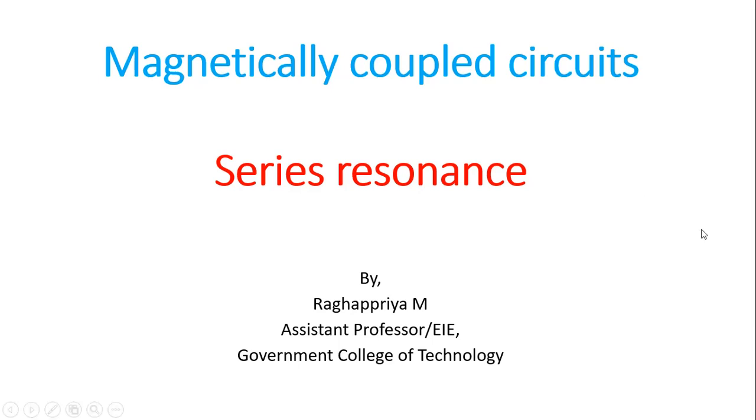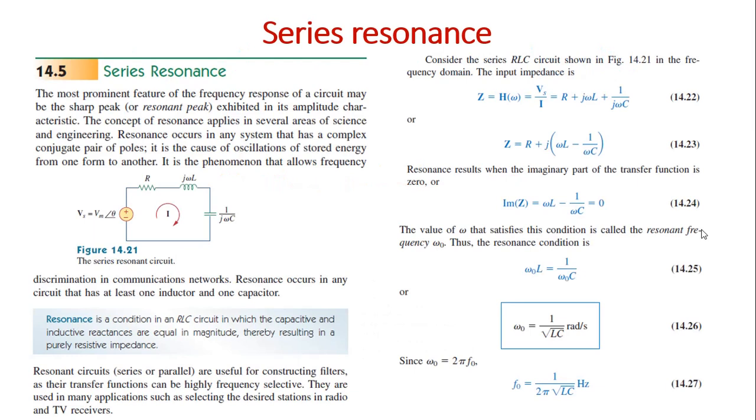So in this video we are going to discuss the concept of series resonance. In the previous lectures we have discussed the frequency response of a circuit. The frequency response of the circuit is obtained by varying the frequency of the source, maintaining its amplitude constant, and the response obtained is called the frequency response. By varying the parameter omega, we are obtaining the response of the circuit.